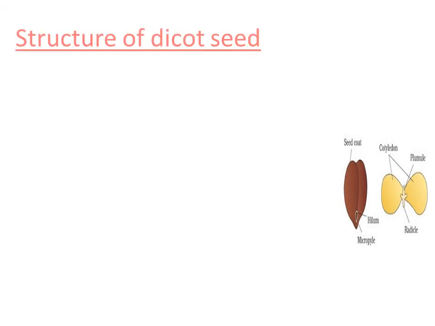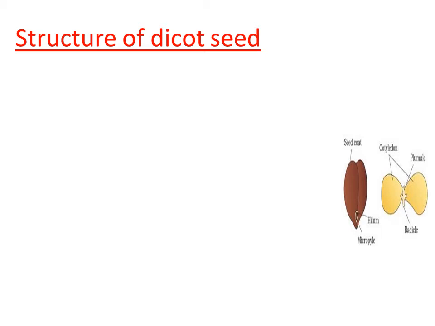So, let us have a look into the structure of dicot seed. This is the gram seed, Bengal gram seed, we have taken as an example to study the structure of dicot seed. In the first diagram, we can see the outer structure of the seed, and in the second diagram, we can see the embryo structure, because as we understood, embryo consists of cotyledons and embryonal axis, right? First let us study about the seed coat.